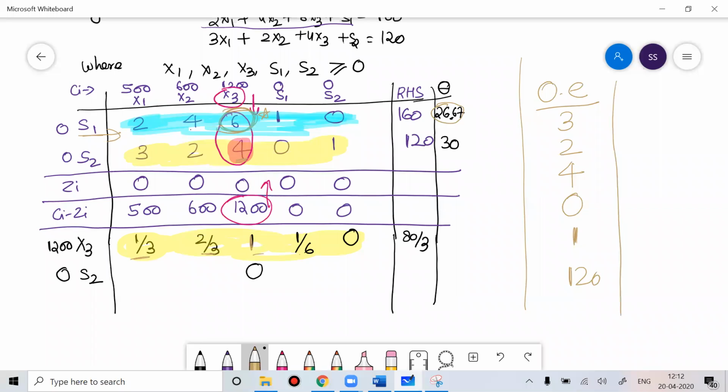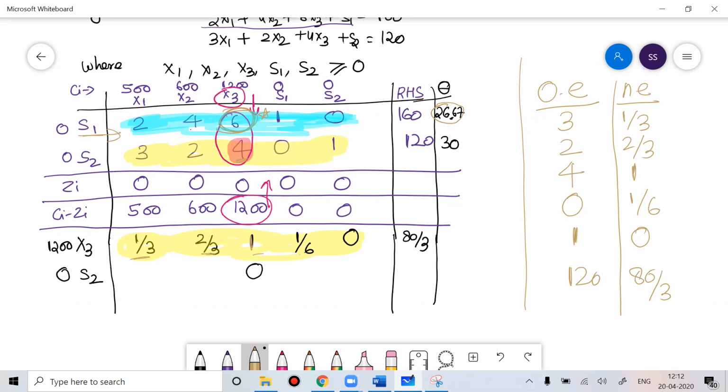Now what is my new element? The new element I have is 1 by 3, 2 by 3, then 1, then 1 by 6, then 0 and then 80 by 3.